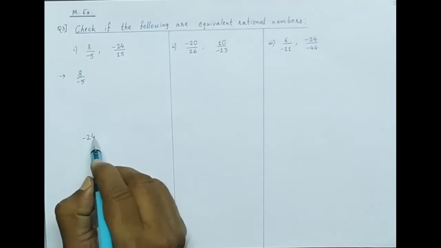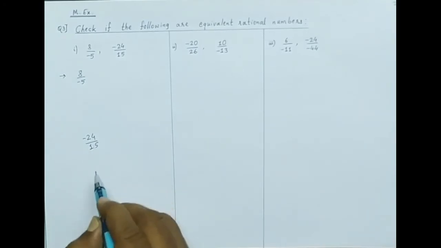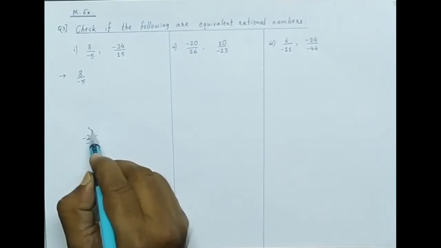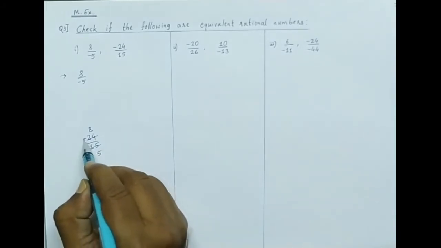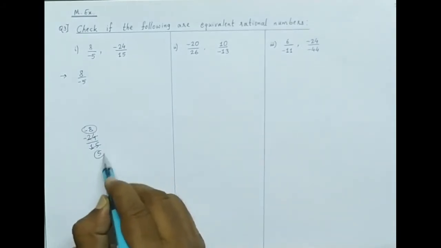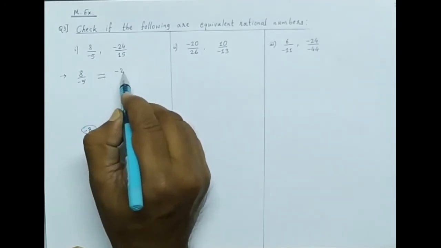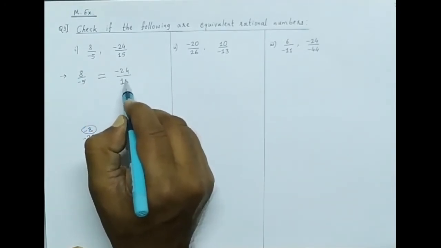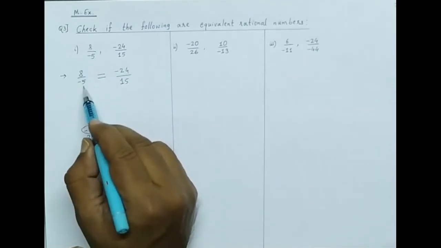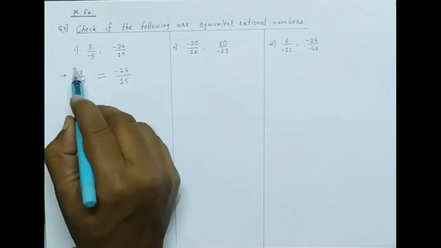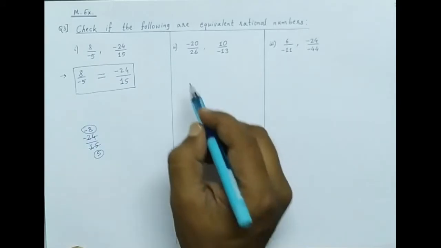But minus 24 upon 15 we can divide with the 3 table. 3 eights are 24, 3 fives are 15, this minus remains, this becomes minus 8 upon 5. So these both are equivalent rational numbers. Even though numerator and denominator look different, they are equivalent, meaning they have equal value.